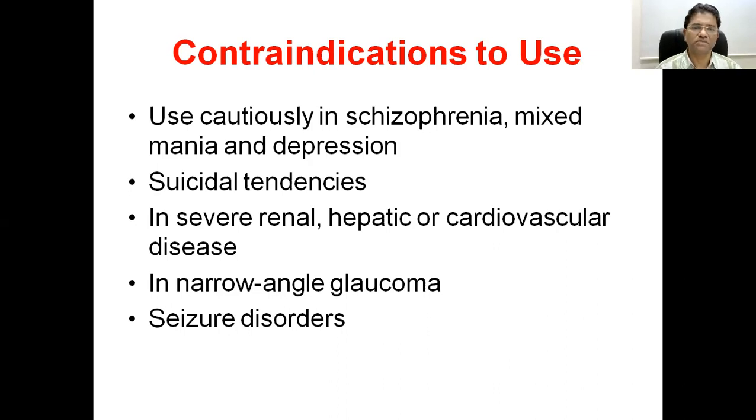And the mixed mania, that means if there is a picture of mania and depression, then at what time the drug should be started, what dose, how it should be titrated, it is a skillful job, and that's why one should be cautious. In suicidal tendencies, one should be alert.